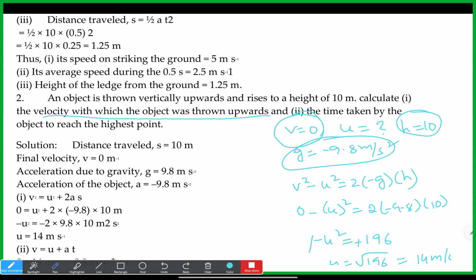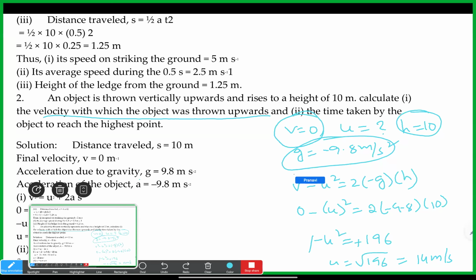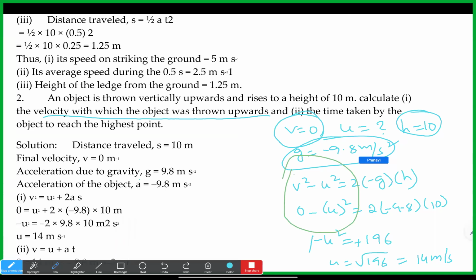U is 14 meters. But wait, 1 second, sir. In this step, Prannavi, if v square minus u square is there, you wrote 0 minus bracket open u square, right? Suppose u is 2. If you take u square, it will be 4, and then the minus comes outside, so it will be minus 4.